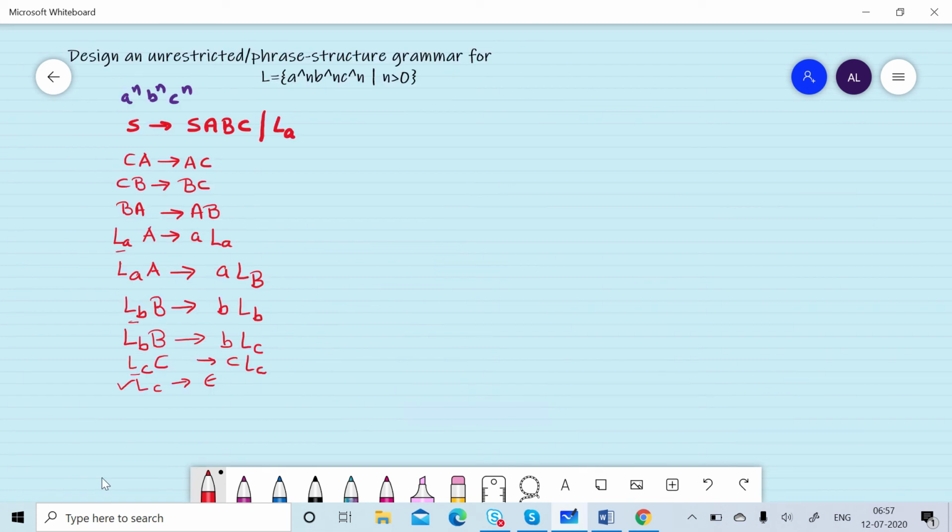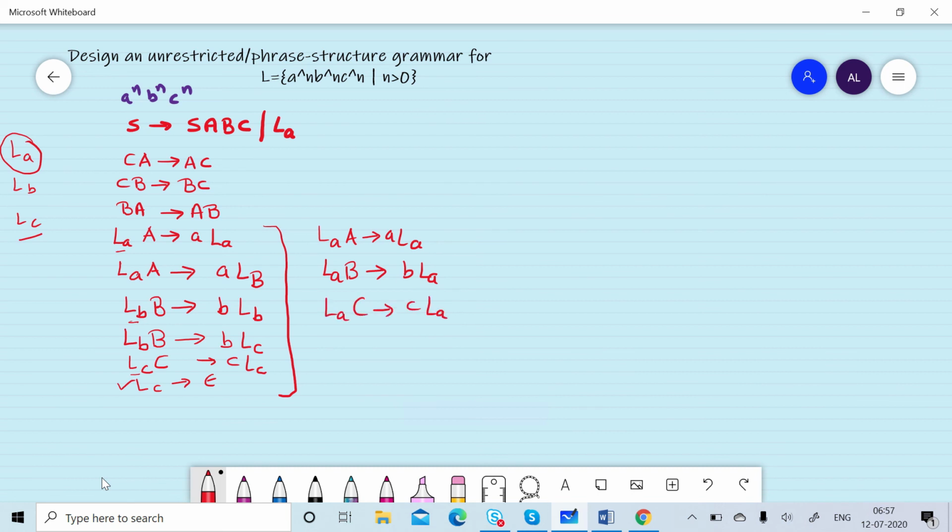Suppose instead of using LA, LB and LC, we use a single non-terminal LA, and we replace these production rules by LA A gives A LA, LA B gives B LA, LA C gives C LA, and LA can be replaced by null.